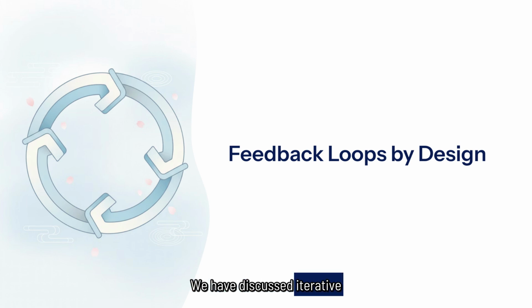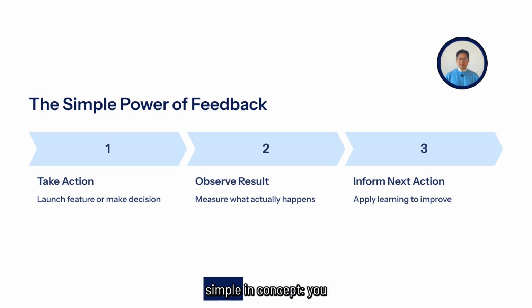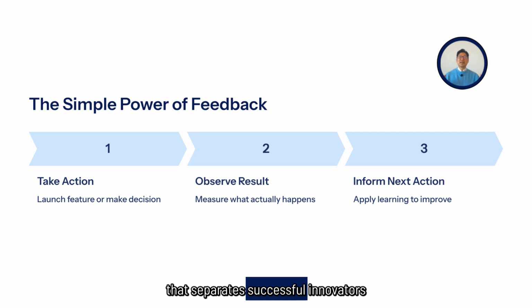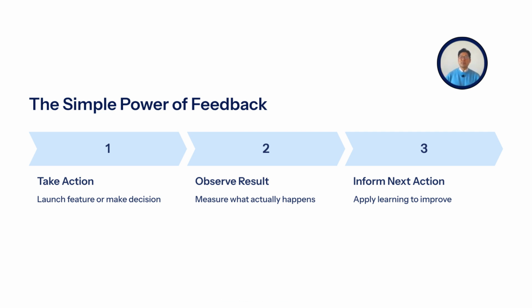We have discussed iterative development and building for evolution. Today, we address the engine that powers both, feedback loops. Without feedback, there is no learning. Without learning, there is no improvement. A feedback loop is simple in concept. You take an action, observe the result, and use that observation to inform your next action. But designing effective feedback loops is an art that separates successful innovators from those who build blindly.